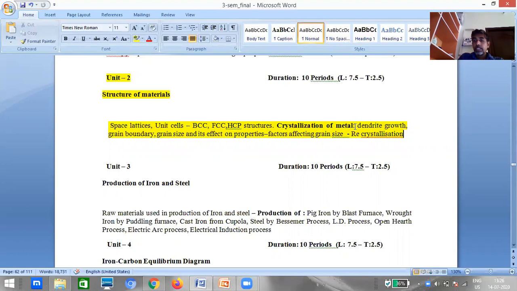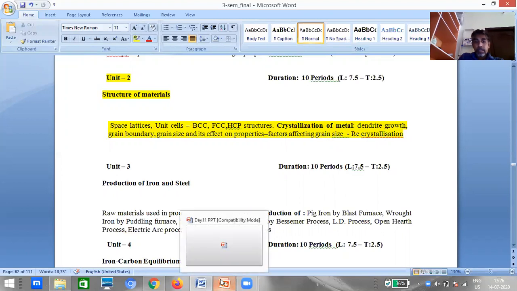How the crystallization process will occur, and what is meant by dendrite growth, grain boundary, grain size, and what is the effect of grain size on the properties, how it will be influenced, and what are the factors that should be considered to get a grain size, and what is meant by recrystallization. These things we are going to study in the coming sessions.